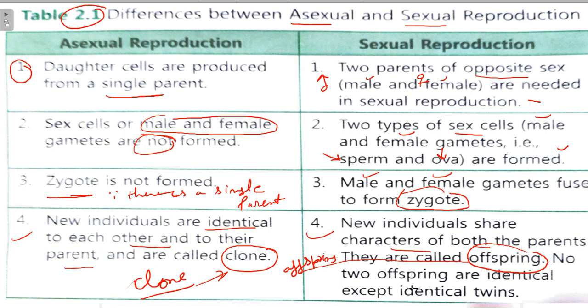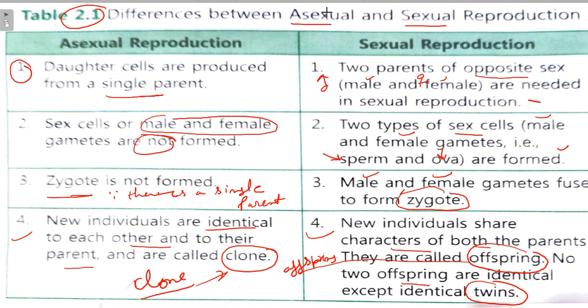No two offspring are identical except identical twins. Identical individuals would be called twins. So what is the difference between a clone and twins? Clones are formed from asexual reproduction and twins are formed from sexual reproduction, right students?